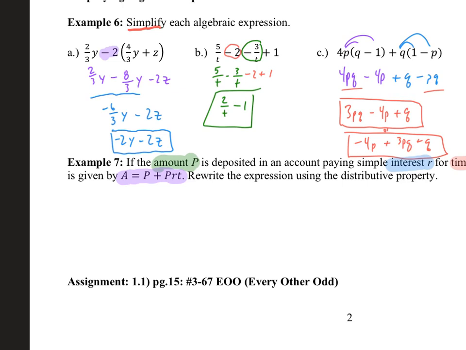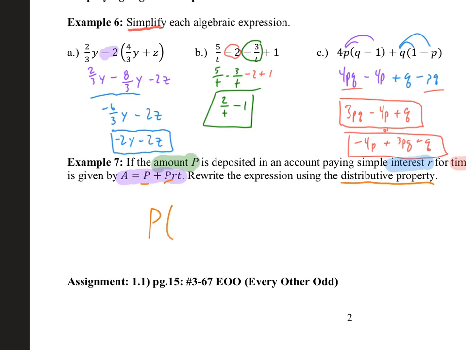Rewrite the expression using the distributive property. So we saw that, and remember the distributive property deals with parentheses. So here we know we don't have parentheses, so we're not going to be distributing. We're going to be putting parentheses back into it. And so basically what we're looking at is we see those P's in both terms, I'm going to pull that P out of both terms.